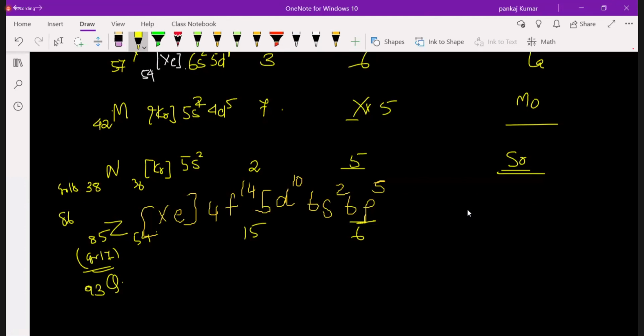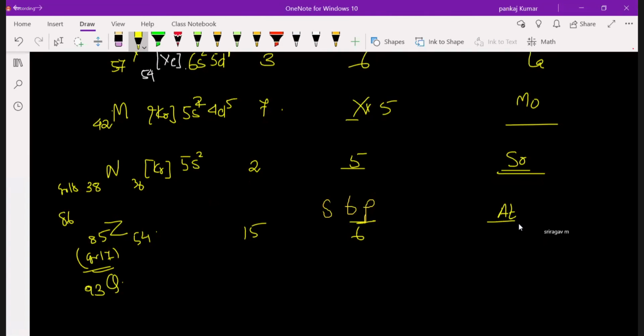And element, what is the name of the element? Understood? Now solve question 93.